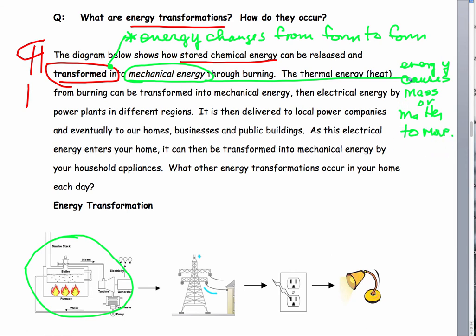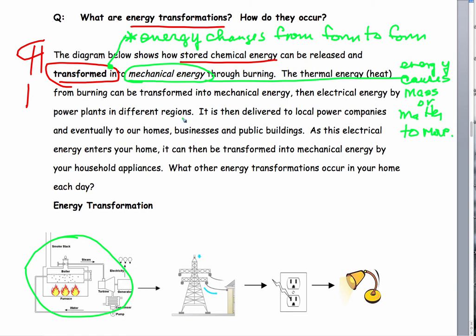So, wind blowing is mechanical energy. The turbine turning is mechanical energy. If you see something moving, then it has mechanical energy. There are even things you can't see that are moving that have mechanical energy, like sound waves.